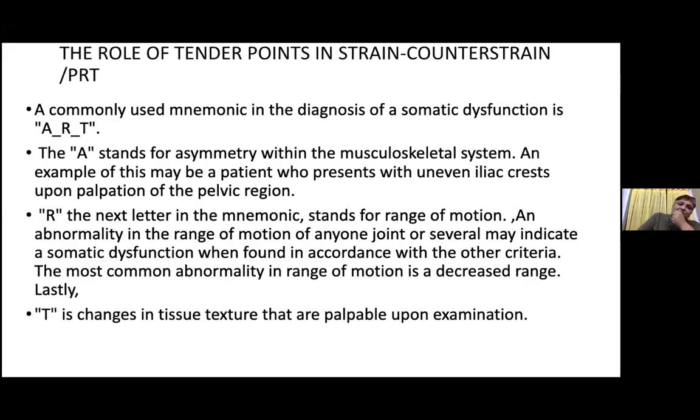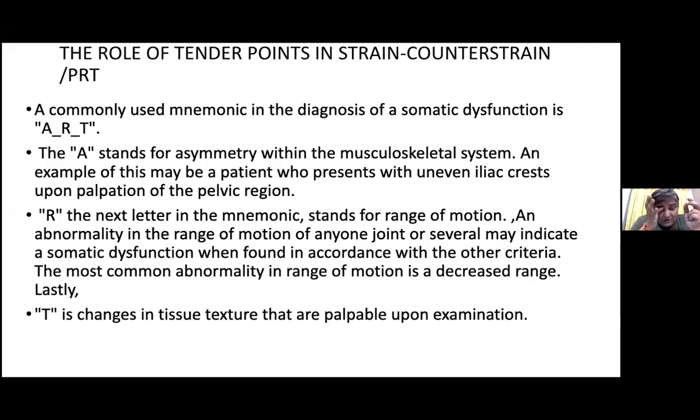And now we come to the diagnosis part, like how to diagnose a trigger point. So the commonly used mnemonic for the diagnosis of somatic dysfunction is ART. The A stands for asymmetry within the musculoskeletal system. An example of this may be the patient who presents with uneven iliac crest upon palpation of the pelvic region.